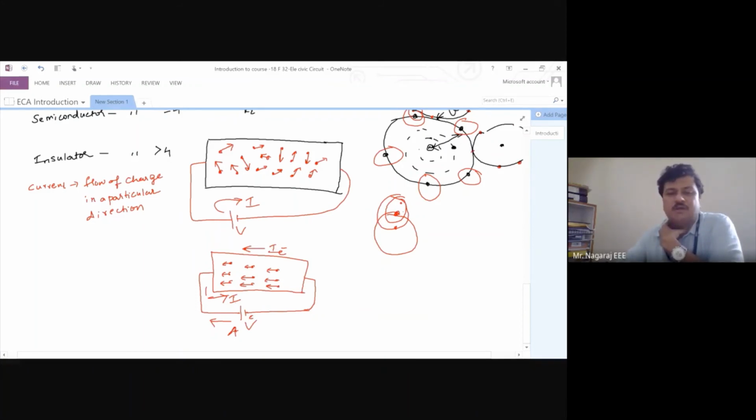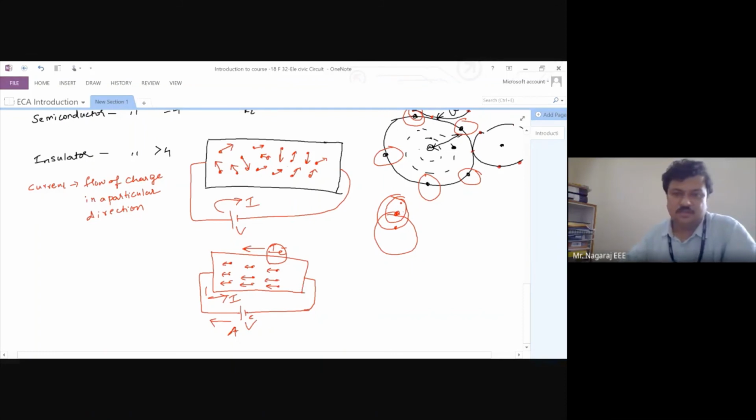But before that, a lot of literature was already built. A lot of books were already written, thinking current always flows from the positive terminal of the battery. So that convention was retained, though it was later known that the current is due to the opposite direction of flow of electrons. So that is the reason why electron current is opposite to conventional current. The actual current that flows in the circuit is electron current, not conventional current. Conventional current we assume to be flowing in the circuit on paper for our analysis. This is the difference between electron current and conventional current.